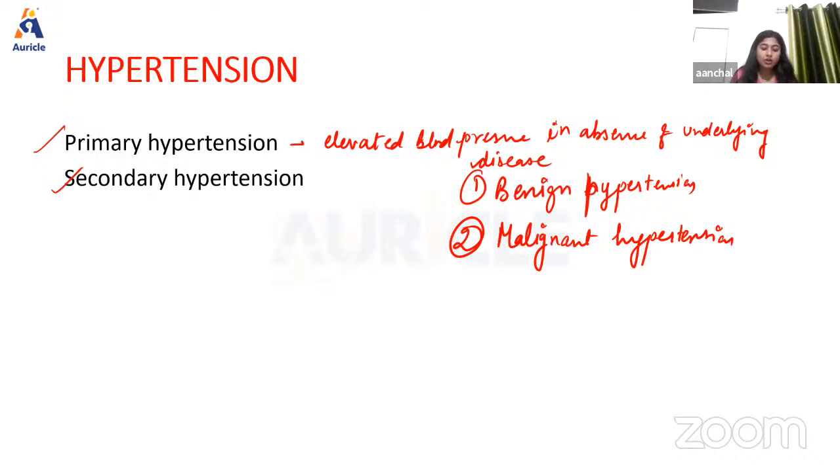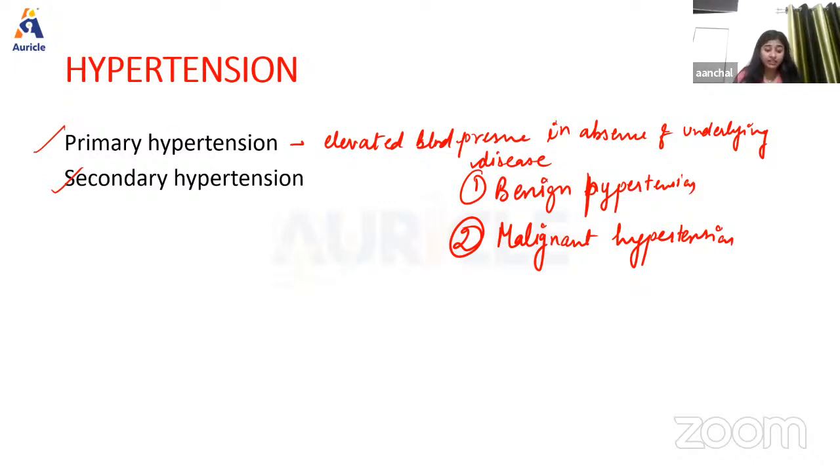Malignant hypertension causes severe damage of tunica intima. Okay, so what is tunica intima? It is a layer of blood vessel. Okay, so of small blood vessels and organs like eye, heart, brain, and kidney. So it is a fatal disease, and it causes death within few years. Okay, so this is all about primary hypertension.